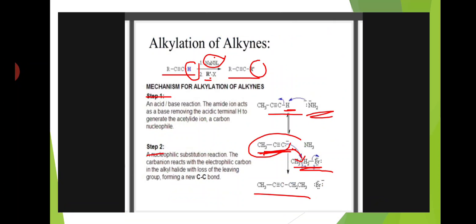Next is the alkylation of alkynes. Here we are using RC triple bond CH. This is the alkyne.